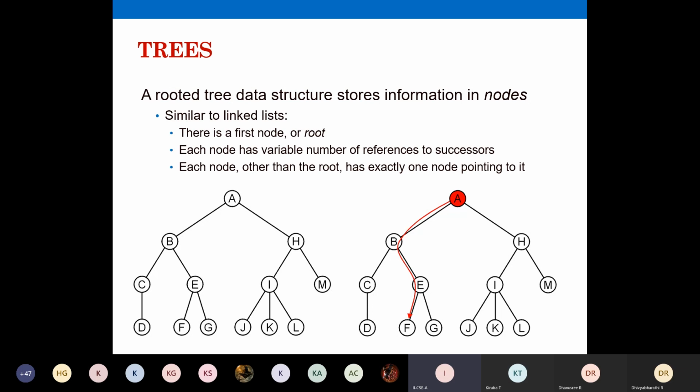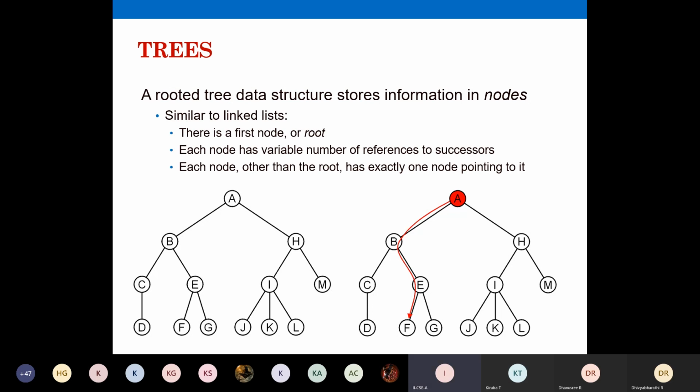When you have a set of data items like 5 elements, the first element that you have will go to the root. The other elements will go deeper one by one to all the other levels. So that's the way of creating a new tree. This is your first node. A is going to be your root node or the first node.